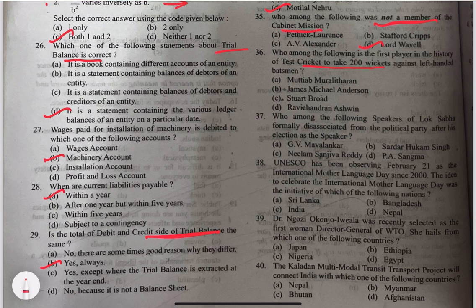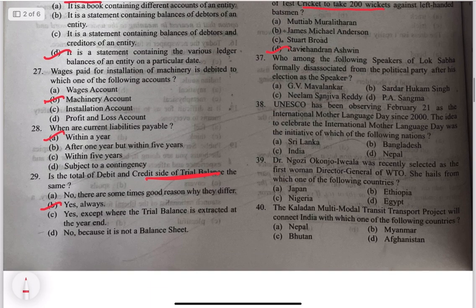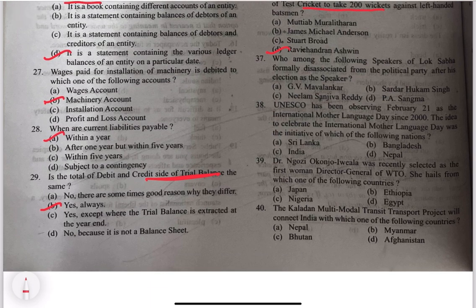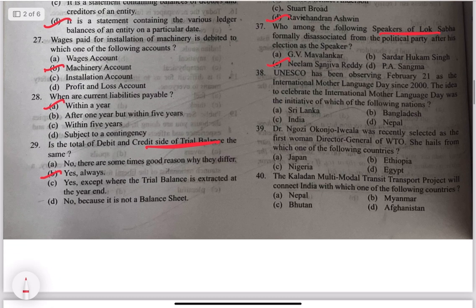For 36, the answer is Ravichandran Ashwin. 37. Who among the following speakers of Lok Sabha formally disassociated from the political party after his election as the speaker? It is Neelam Sanjeeva Reddy.